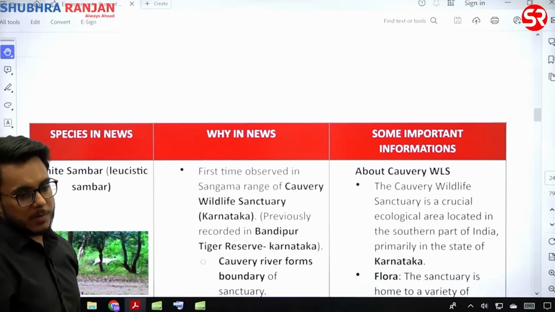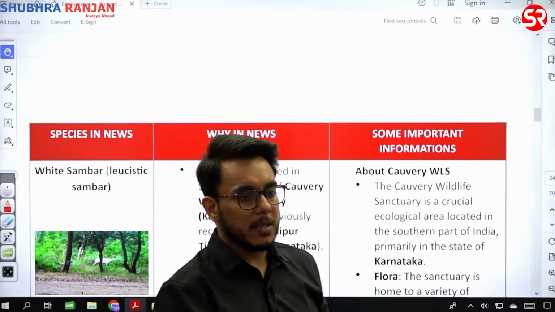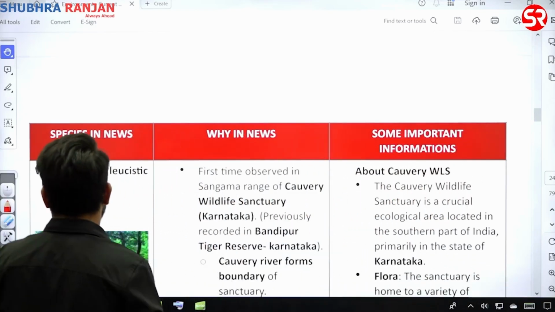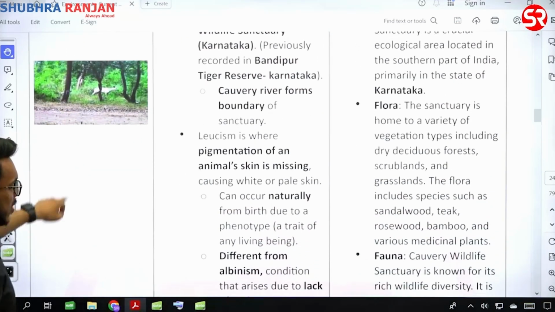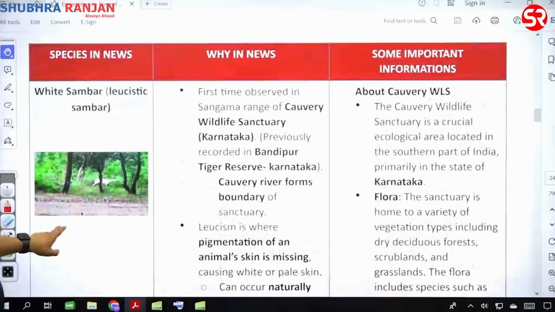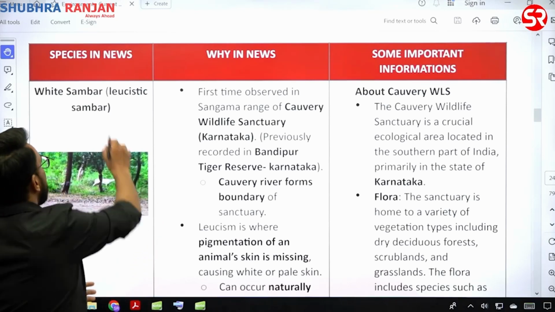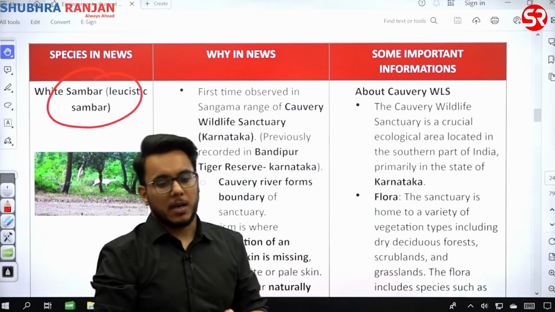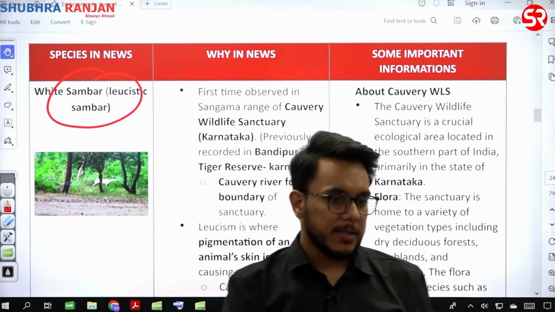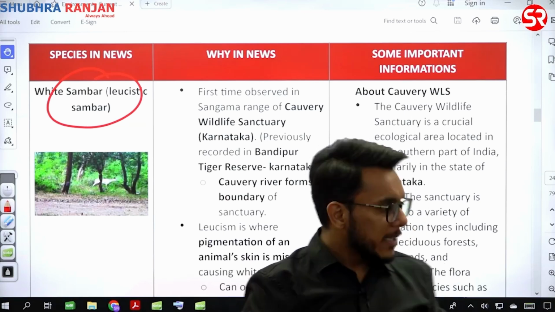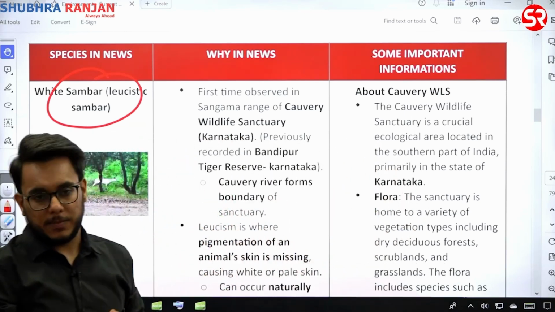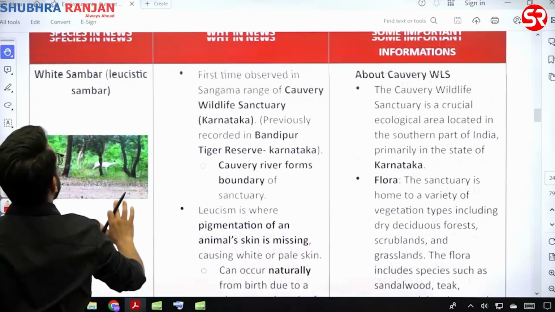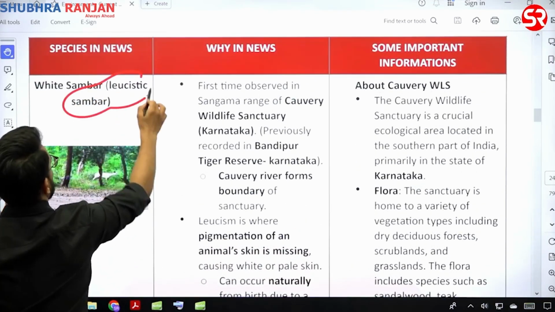Species in news. Next theme, species in news. Okay, now so first was white sambar, that was in news. Species in news: why in news, important information, these things are something that you have to see. So first is white sambar. Now white sambar is also called leucistic sambar.